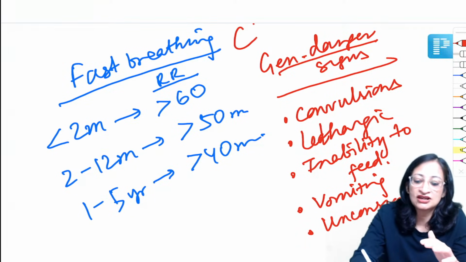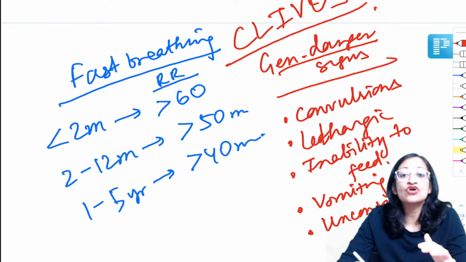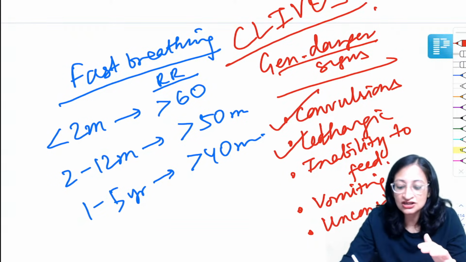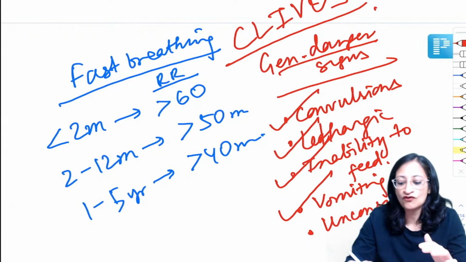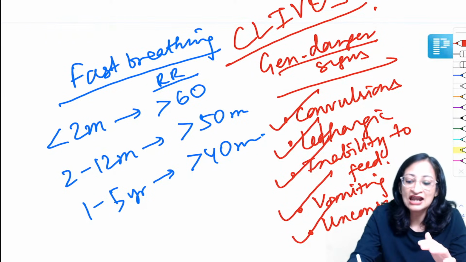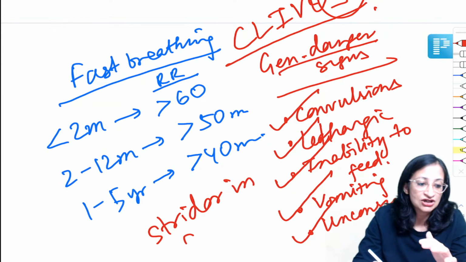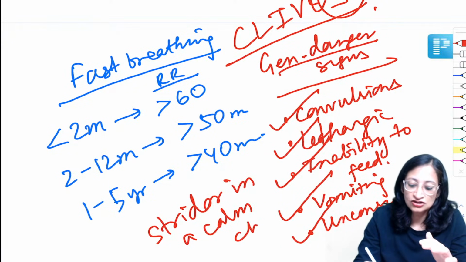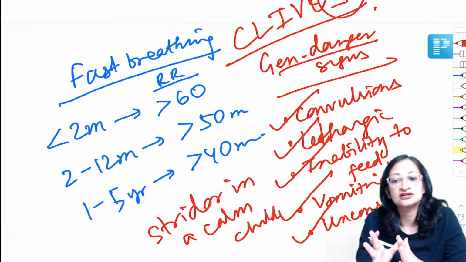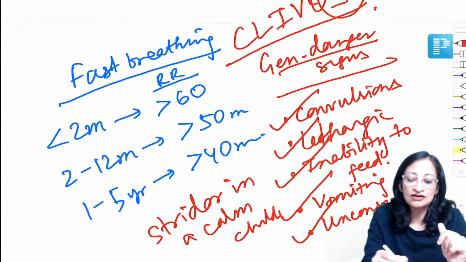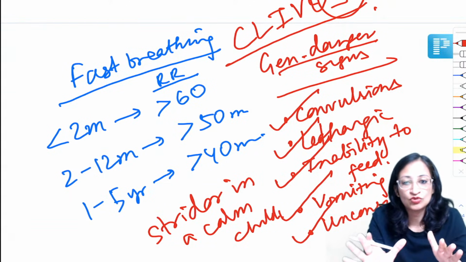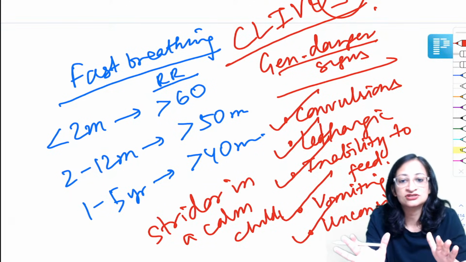You can remember this by the mnemonic CLIVUS. So C for convulsions, L for lethargic, I for inability to feed, V for vomiting, U for unconscious child, and S for stridor in a calm child. So if any general danger sign is present, it is very severe disease. If fast breathing is present, it is just pneumonia. Fast breathing or chest indrawing is present, right?